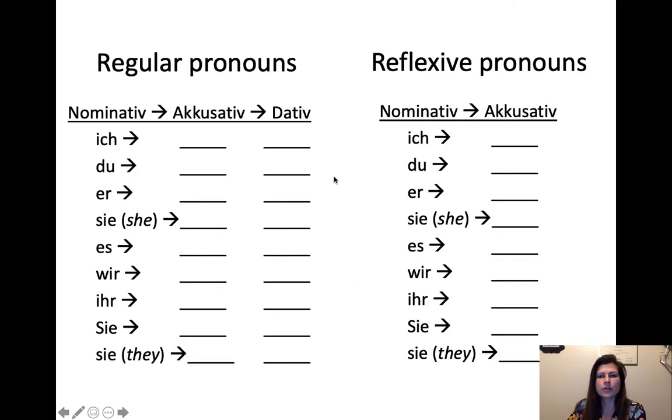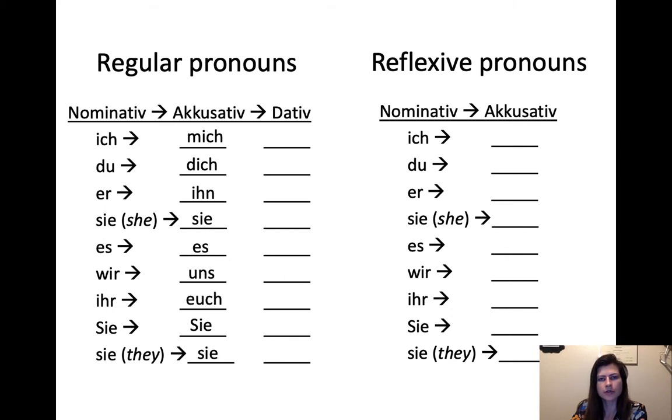Okay, so now we compare all the pronouns we've learned so far to these new reflexive pronouns. So you remember all your nominative pronouns: ich, du, er, sie, es, wir, ihr, sie, sie. These are like the first set of pronouns. When you first learn to conjugate verbs, you have to have all your nominative pronouns. And then when you learn the accusative, you have to learn those: mich, dich, ihn, sie, es, uns, euch, sie, and sie.